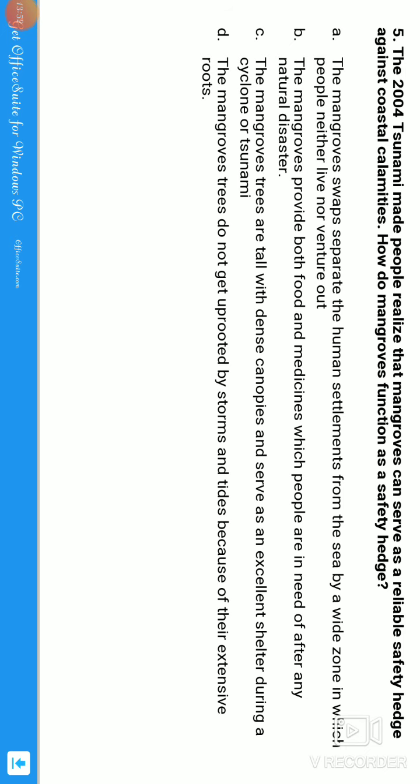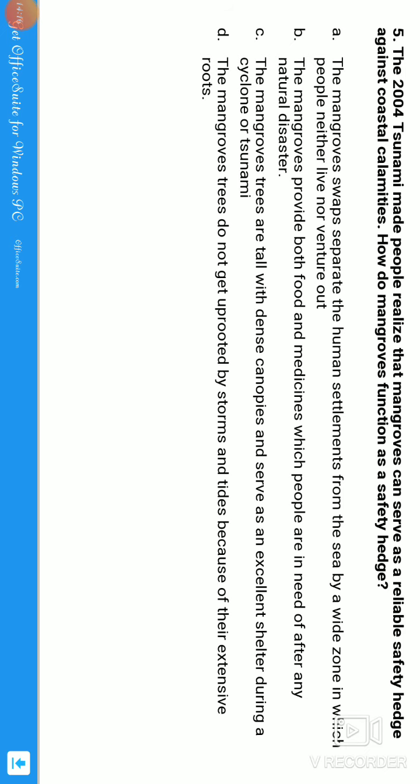But the mangroves present over that coastal area will reduce the water from the sea. Whatever water comes from the sea during any natural calamity like a flood, the mangroves will reduce the speed of the water, guys.